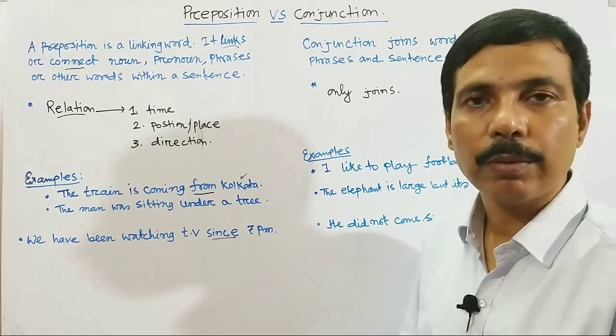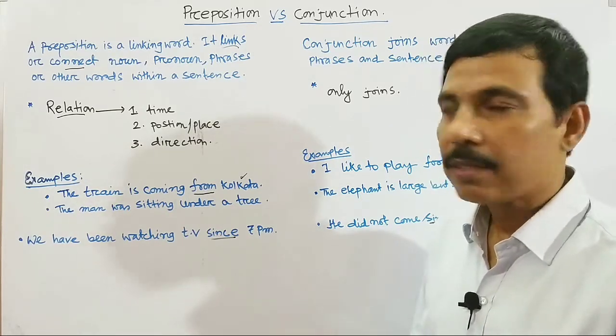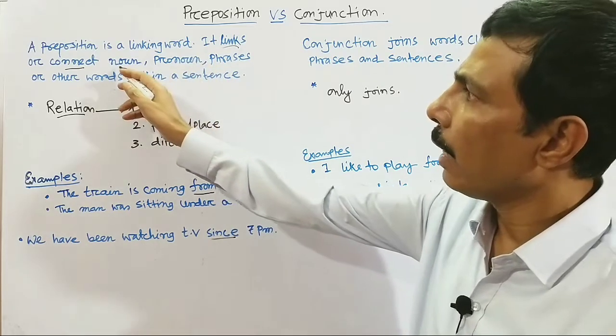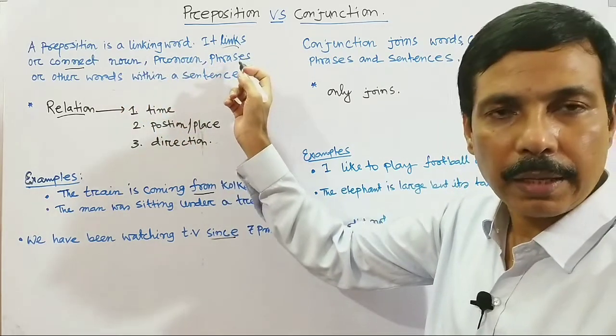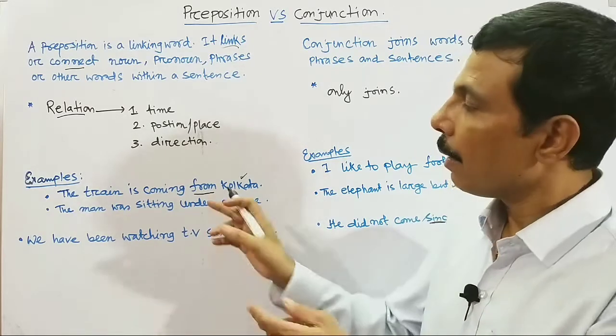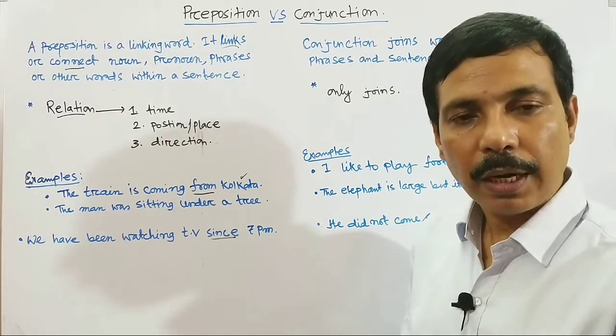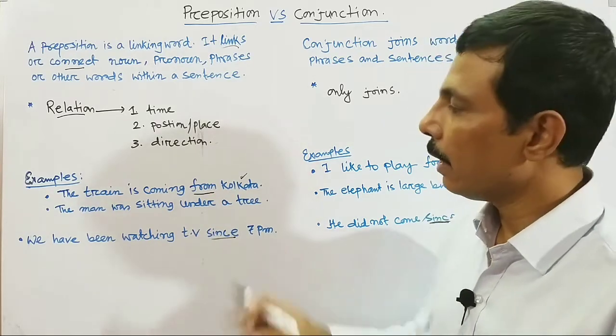So preposition, what is preposition? Preposition is a linking word that links or connects or joins a noun or pronoun or phrase to the remaining part of the sentence. That means a preposition is a connector between words in a single sentence.